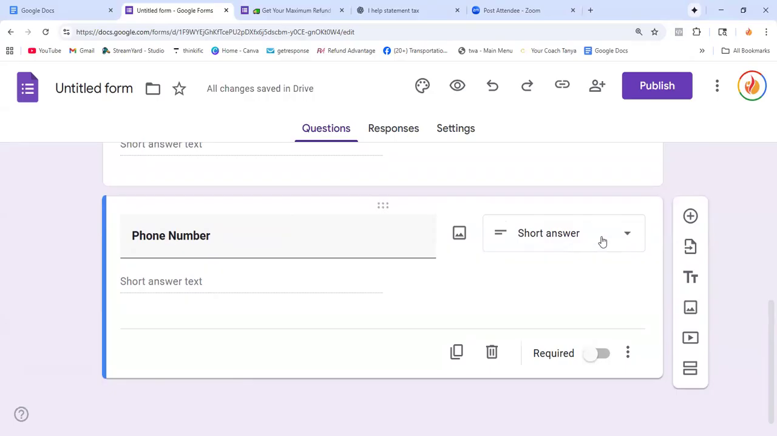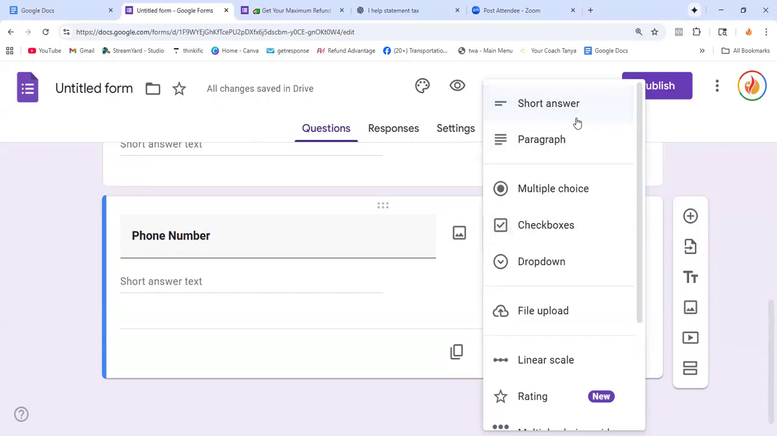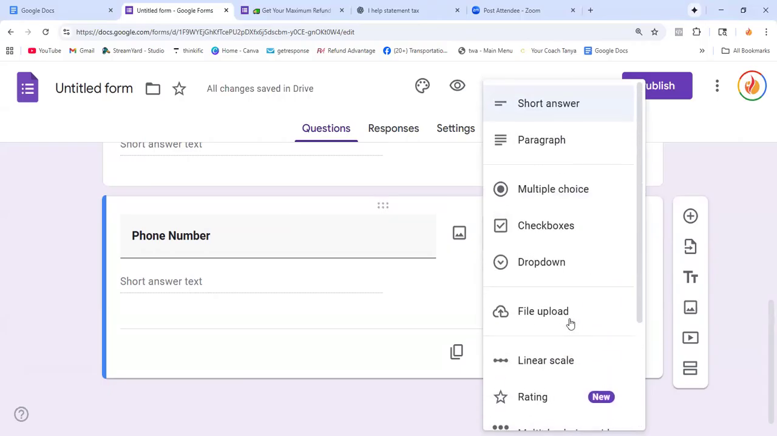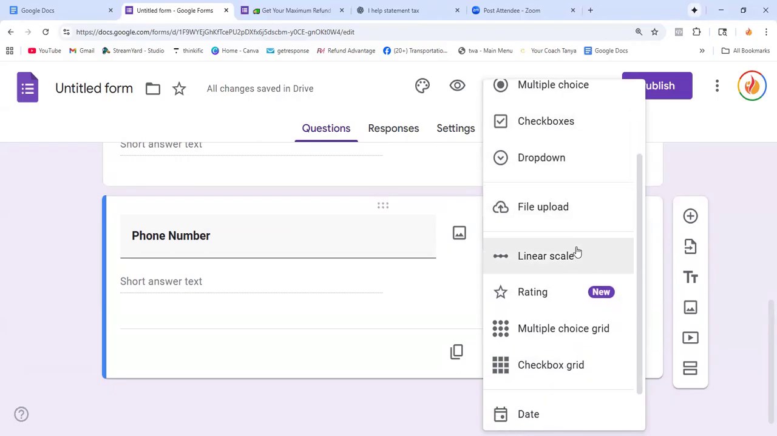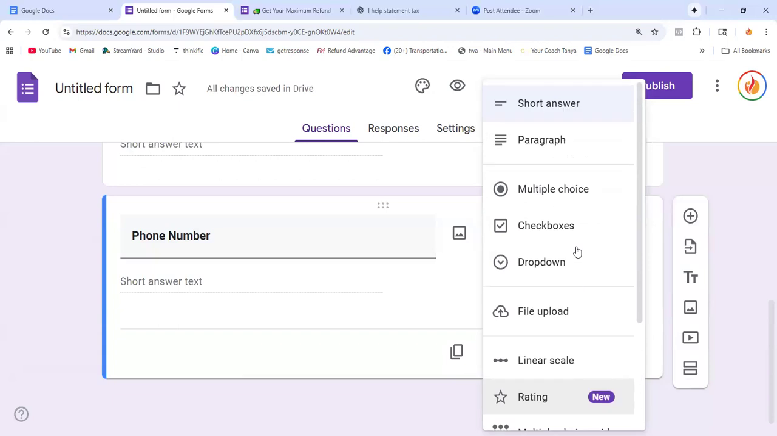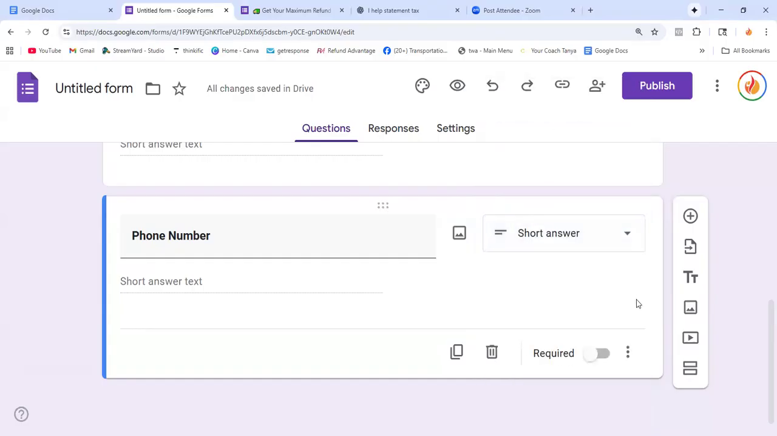So here, short answer. This is where you see it at the top right. When you click on it, it gives you what format that answer should be. So you can add all types: phone number, paragraph, checkbox. It doesn't let you specify if it should be a number. So we're just going to put a short answer instead of paragraph. So keep it short answer.